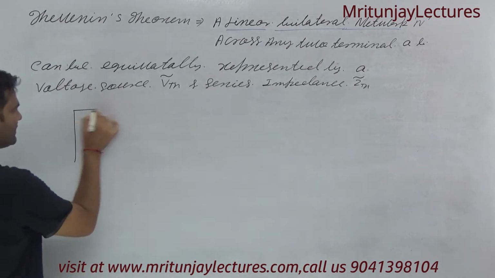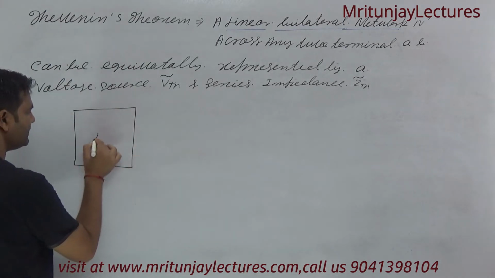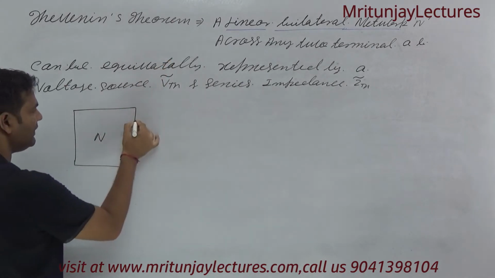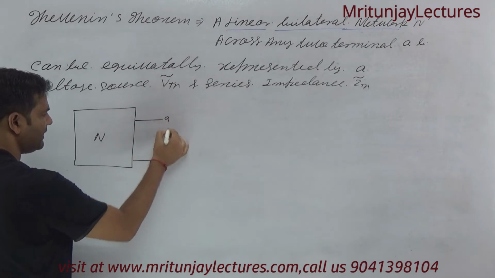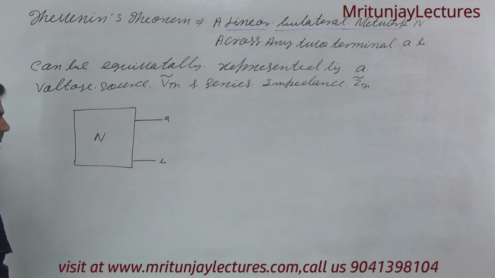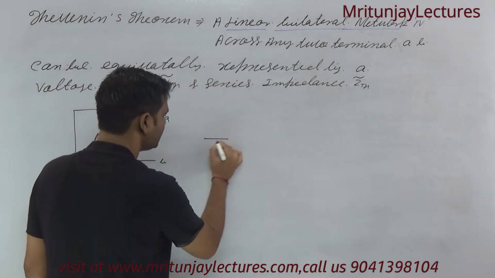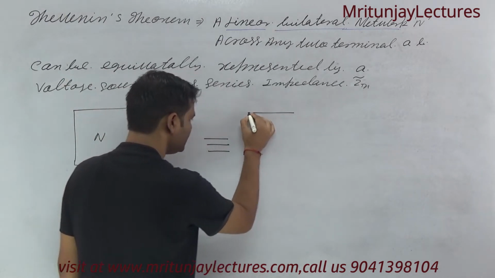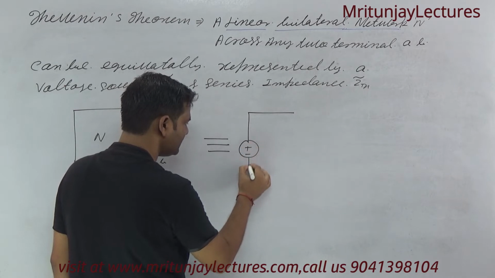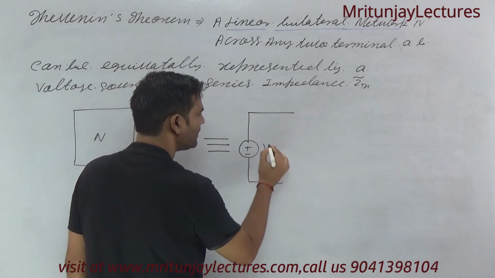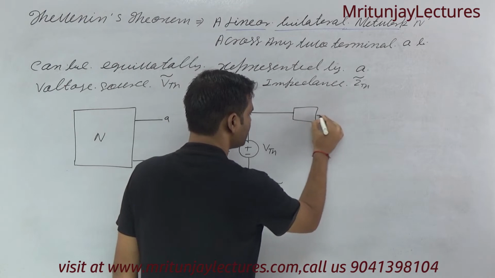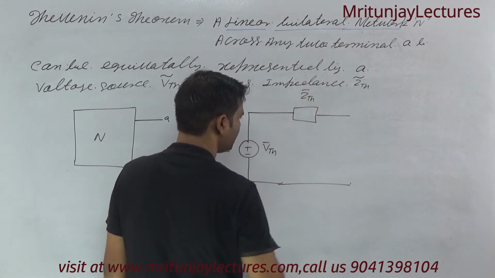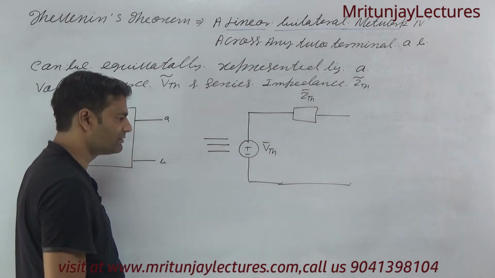Suppose that a network corresponding to this one is a linear bilateral network with any two terminals, suppose that is A and that is B, okay. This one is equivalent to VTH, that is VTH, and that is ZTH, okay, in case of AC. Otherwise, in case of DC,